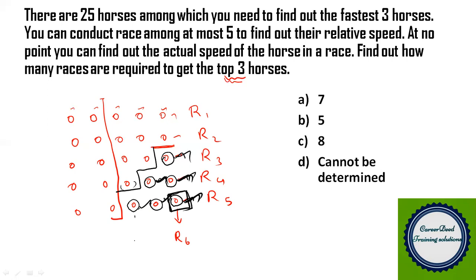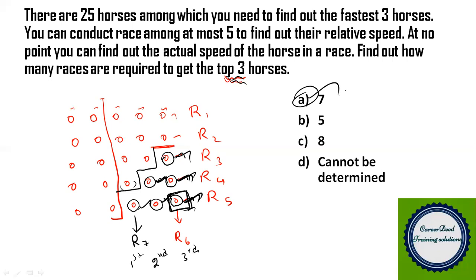Now you can collect these five horses, and if you conduct a race, that is the 7th race, you can identify the top 2 horses. The first horse to come is the second fastest running horse, because you already found the fastest running horse. And the second horse to come in race 7 is going to be the third fastest running horse. In this way you can easily identify the top 3 horses in a total of 7 races. So the answer for this question is 7. This is a highly puzzle oriented question.